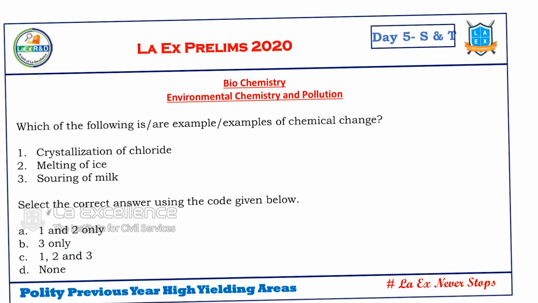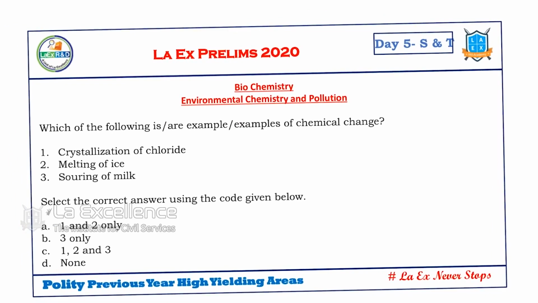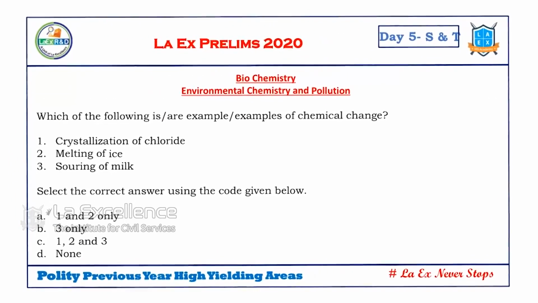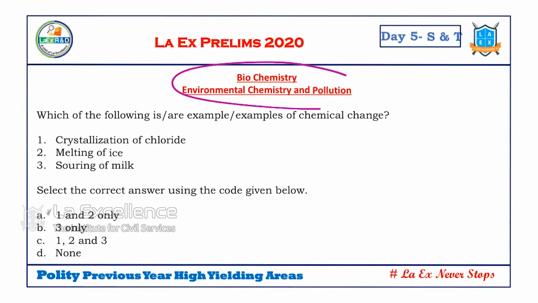Next issue is related to biochemistry. We classify it as an environmental issue, but let's see. Biochemistry issues. So what is the question given? Which of the following is an example of chemical change? Crystallization of chloride, it is just becoming a crystal. Melting of ice, is any chemical reaction happening over here? No. Souring of milk, yes? Yes. So the answer is B, 3 only.